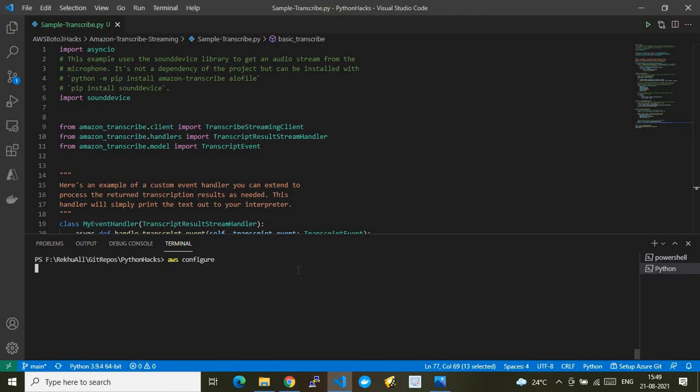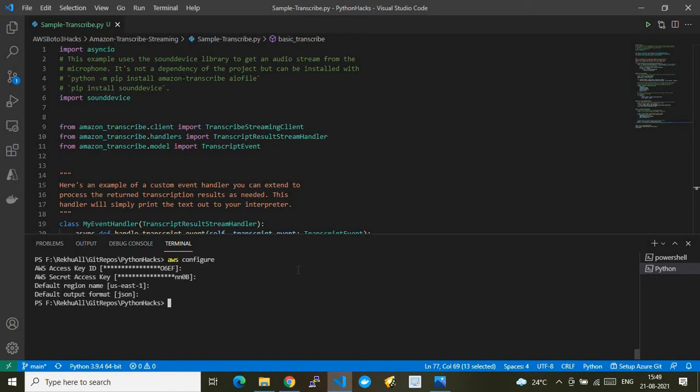This is nothing but an AWS CLI command which sets the context to the AWS account. This is my access key, which I have already put down there, then the secret, the ID key, the region, and JSON as the output format. So by doing this, I have set the context: this is my secret, this is my ID, this is my region, and this is the output I want.